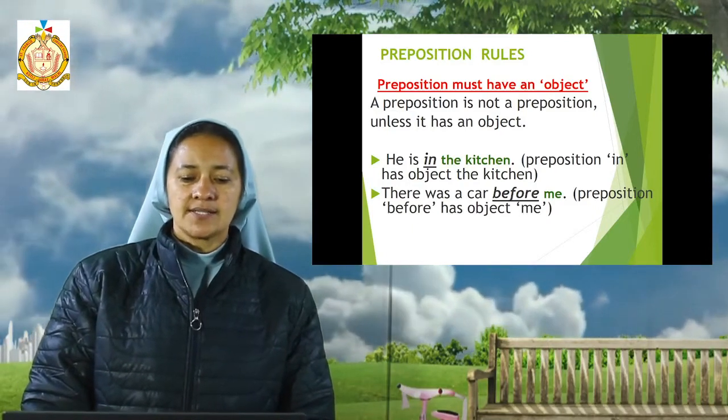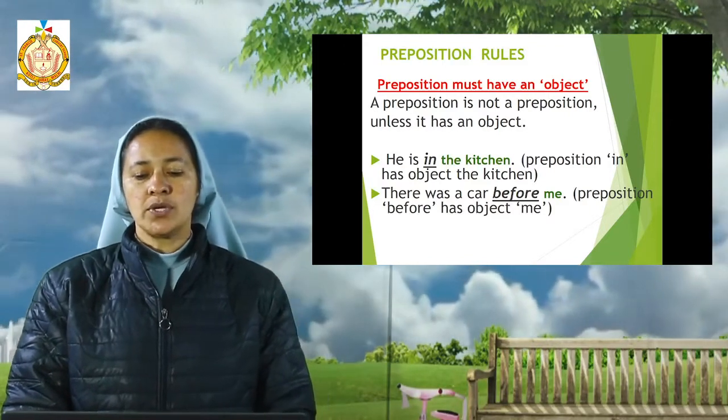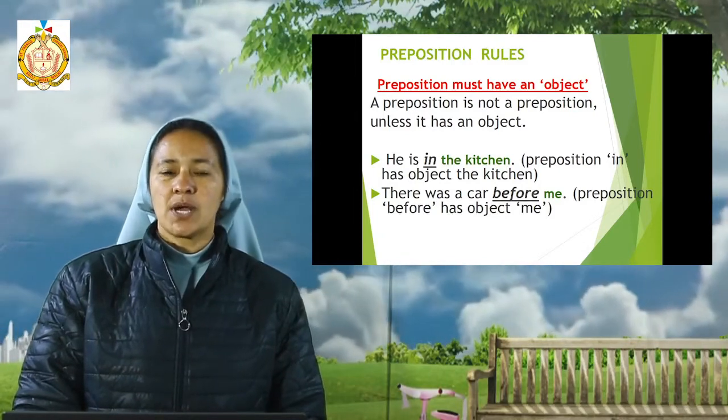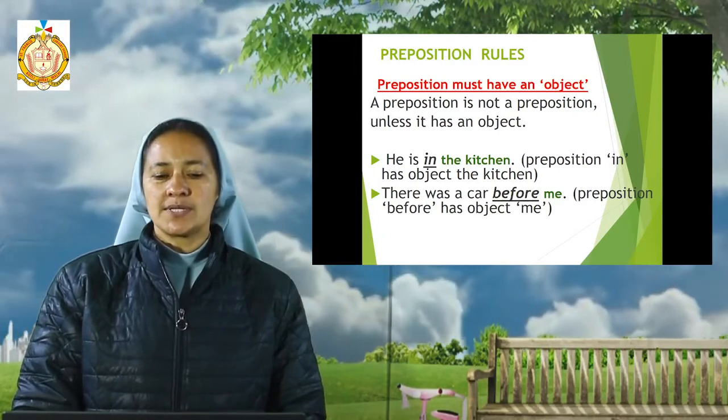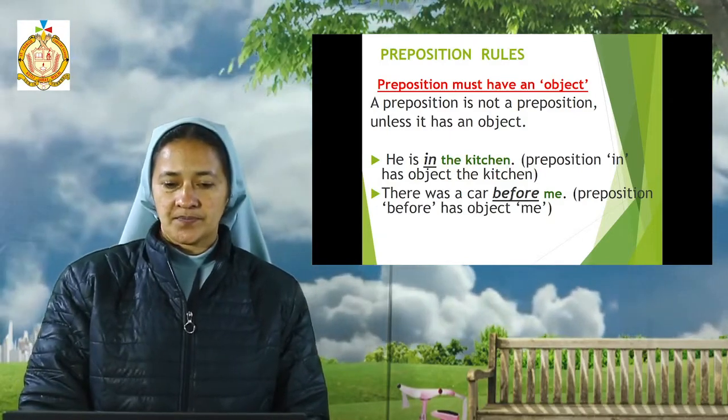And in the second example, there was a car before me. Here also the preposition word has an object, that is me. So as the preposition rule, we should say that a preposition must have an object.